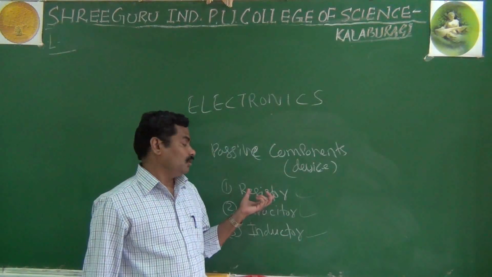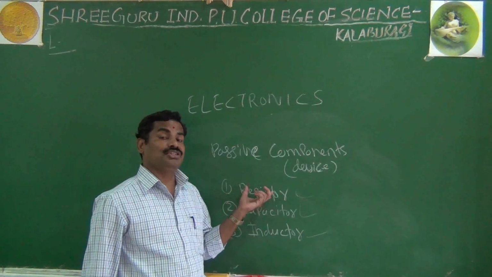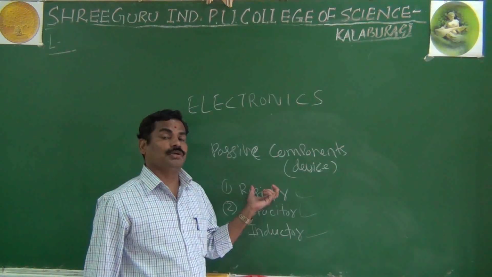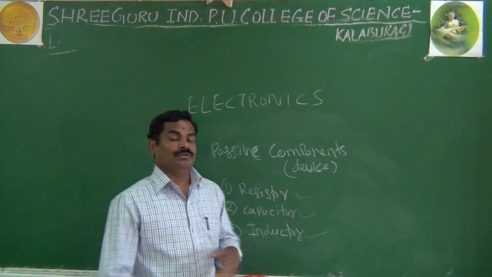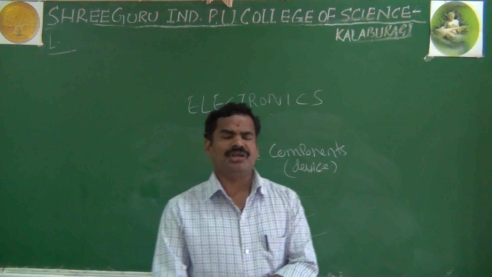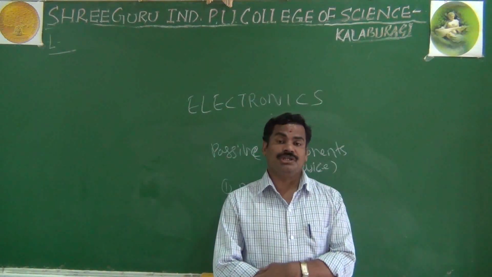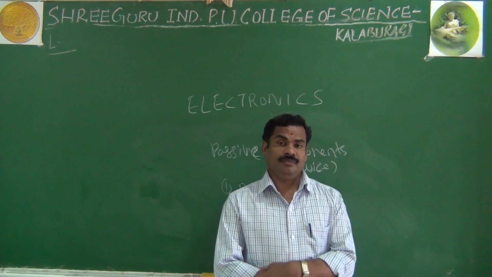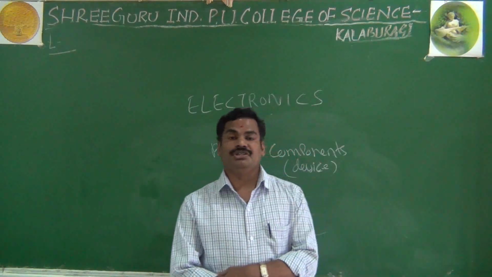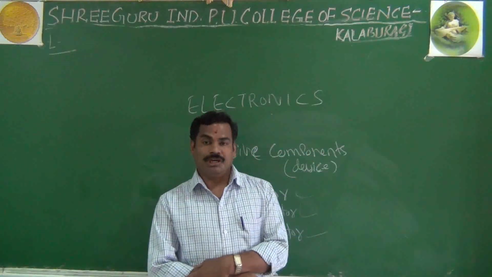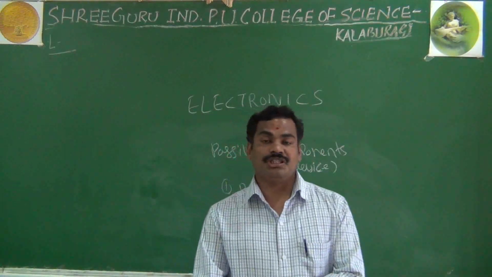Actually, its name indicates its meaning. It resists the flow of current. It is a property of material. It opposes the flow of current or charge carriers. The resistor is a passive component and it is a property of a material. It opposes the flow of charge carriers, the flow of current.